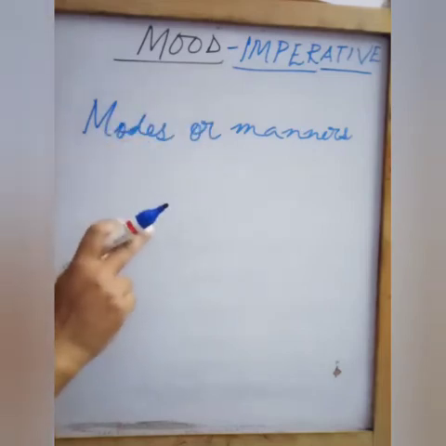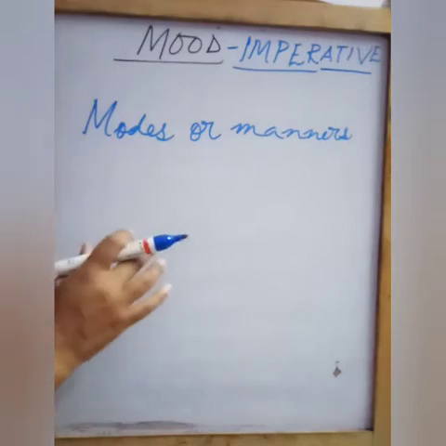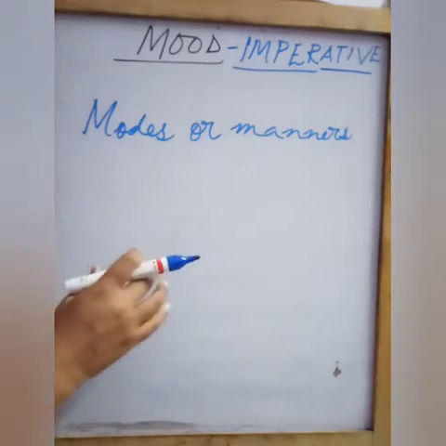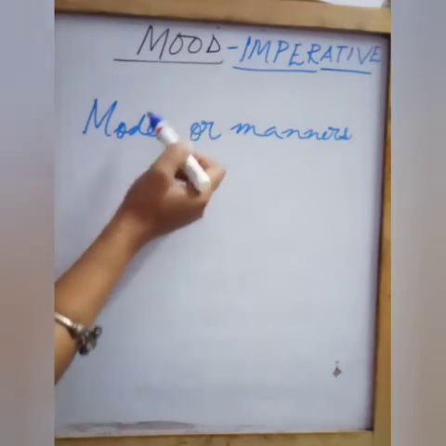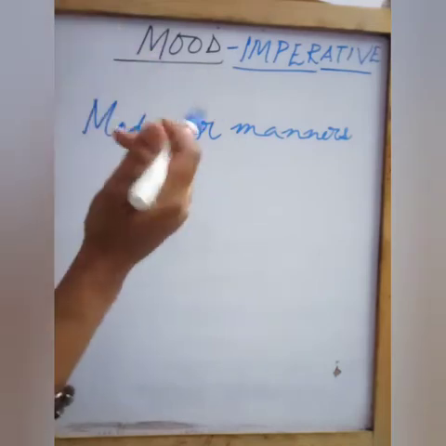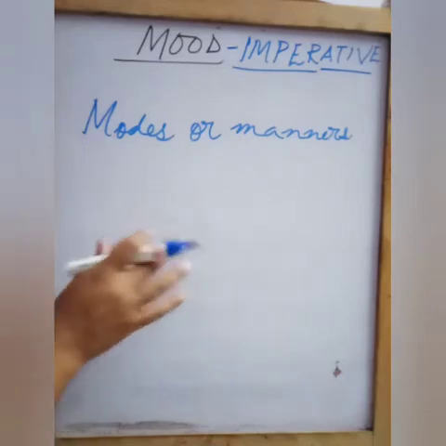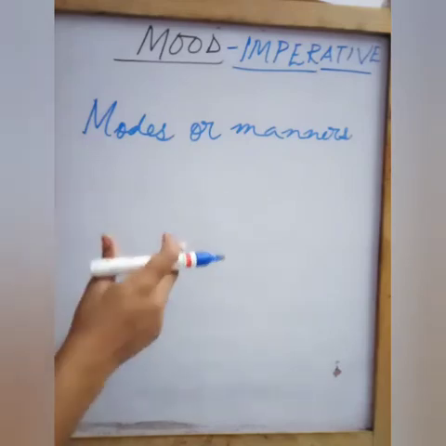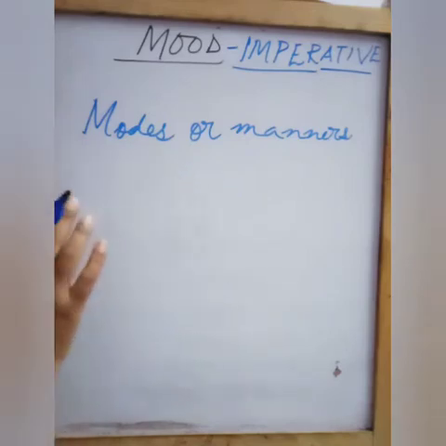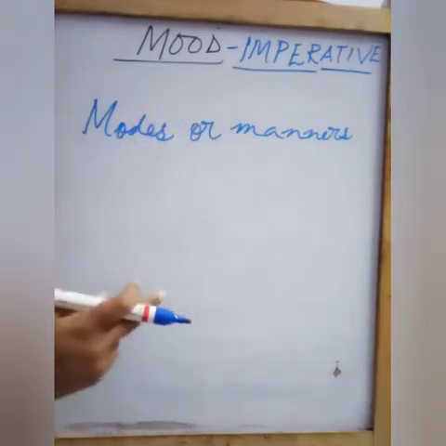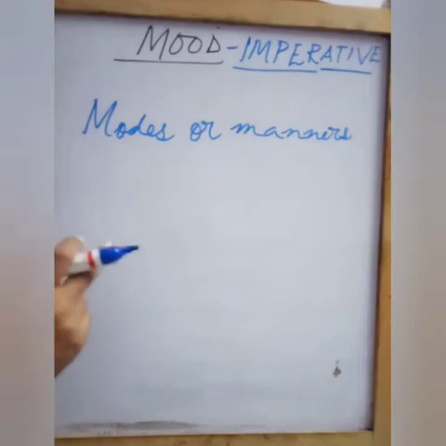Moods are modes or manners in which a verb may be used to express an action. Whatever modes or manners we use to show what kind of an action a verb is doing, those moods or manners are called moods.